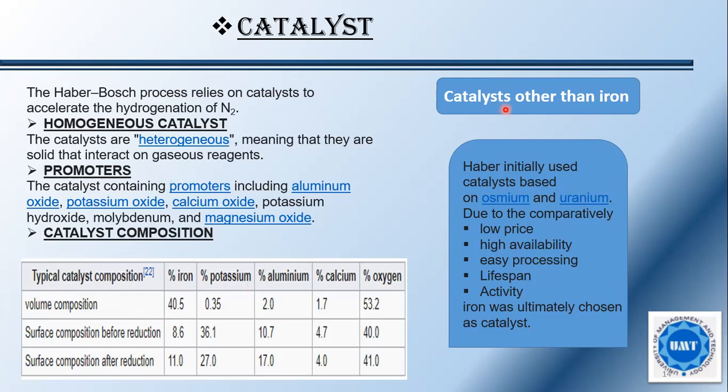And why do we use an iron catalyst instead of others? Haber initially used catalysts based on osmium and uranium, but later on he moved to alpha ferrate, or iron, because of its relatively low price, high availability, easy processing, lifespan, and activity. So iron was ultimately chosen as the catalyst.